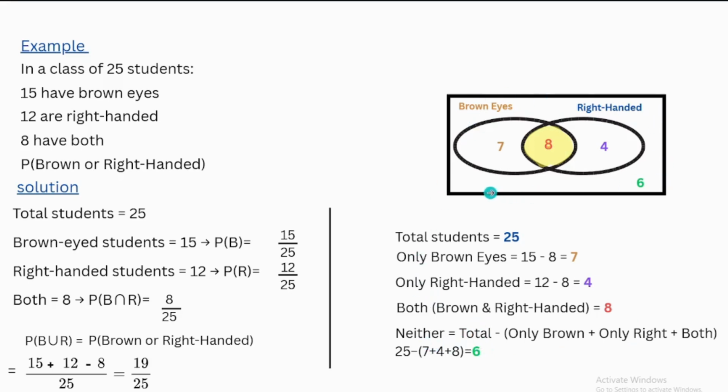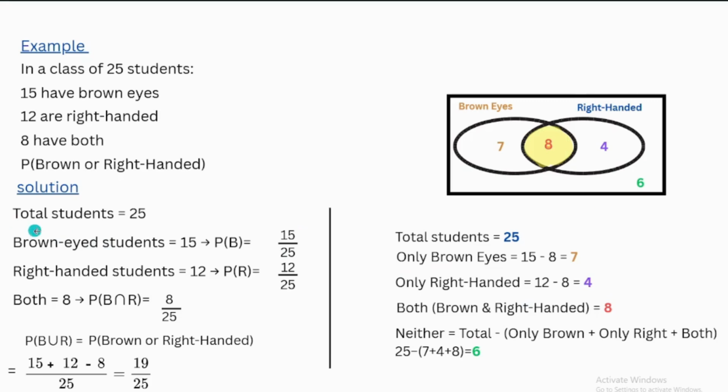This is the intersect: the students who have the two. The whole class is 25, so the remaining 6 students have neither brown eyes nor right hand. We add only brown, only right-handed, and the intersect, and subtract from 25. We get 6.